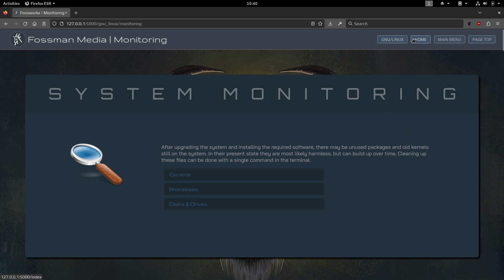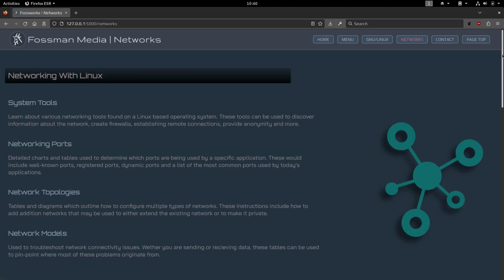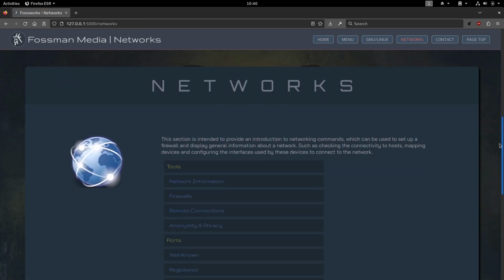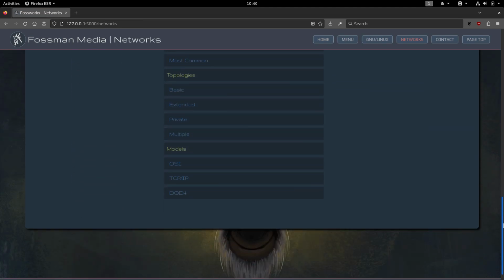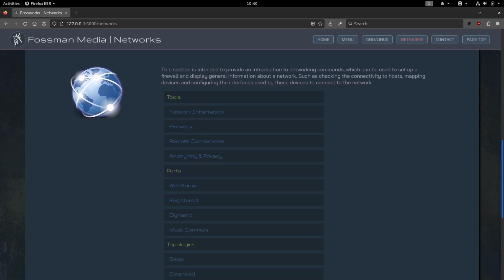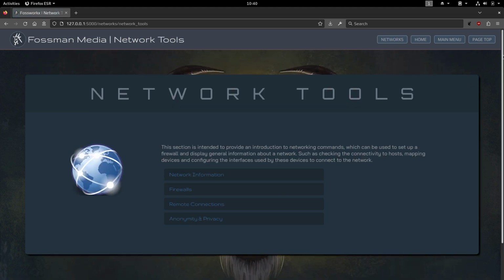And then maybe if we go to networks here, just a little bit of information about it at the top. And then down below that, we have another big long laundry list of different tools and tables and more information that people can use to discover how their devices are connecting on their network and to troubleshoot issues that may happen to occur. So we click on tools here.